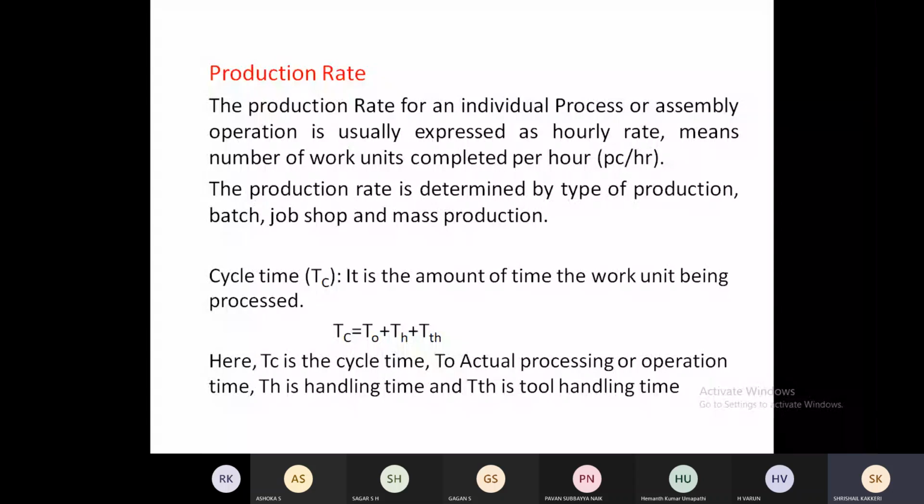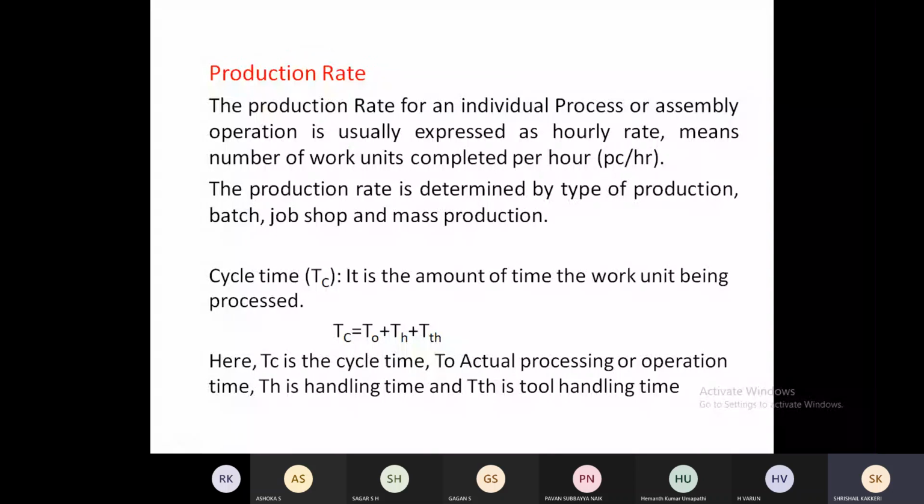Okay, and try to remember, here I have given it is the tool handling time. And the tool handling time, and it is the tool remove time. Okay, and tool, we are going to add up and remove, and we are going to load the material. All these will be taken into account.